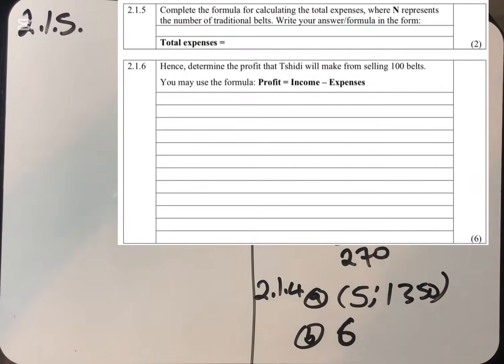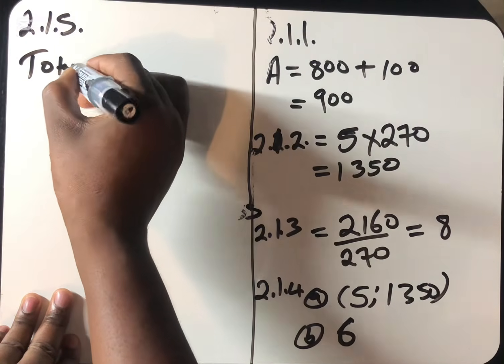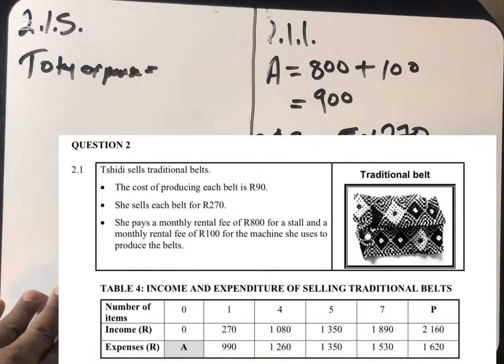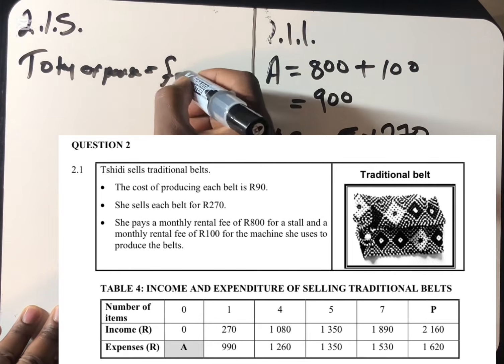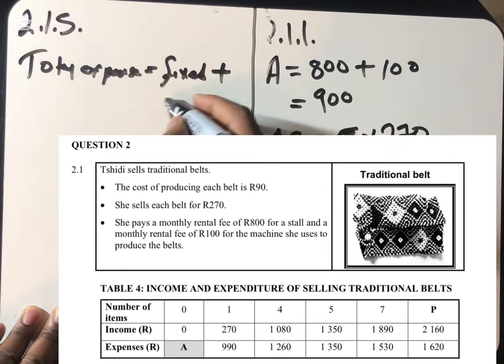2.1.5, it says complete the formula for calculating the total expenses where n represents the number of traditional belts. Write your answer in the form of total expenses. You're going to say total expenses is equal to, total expenses is equal to what? We know that this person is going to have fixed plus variable.